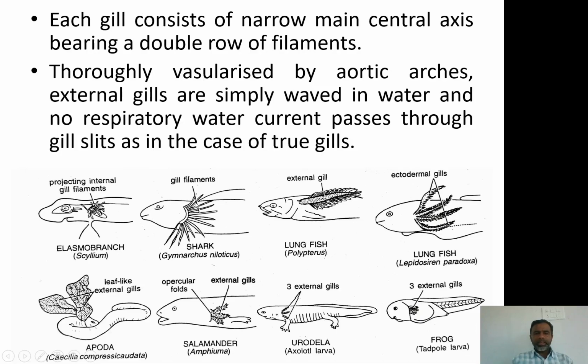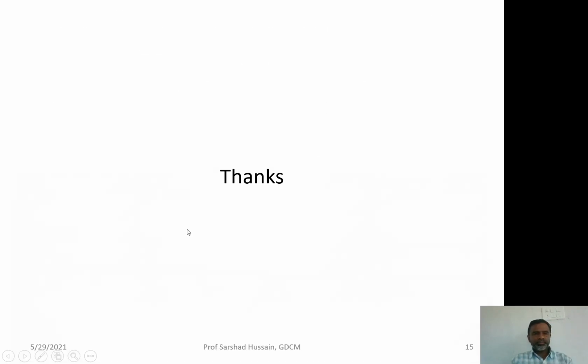So, you must remember that it is a feature of the aquatic only. Now, here they are present on the external side already in the water. So, there is no need to take water from the mouth and then give it out from the gill slit. Simply, these filaments are present outside in the water, they are simply waved in the water, and thus respiration takes place with the diffusion of the gases.